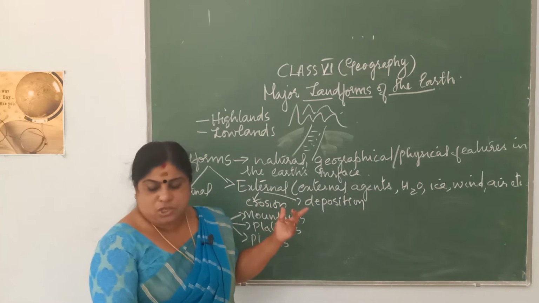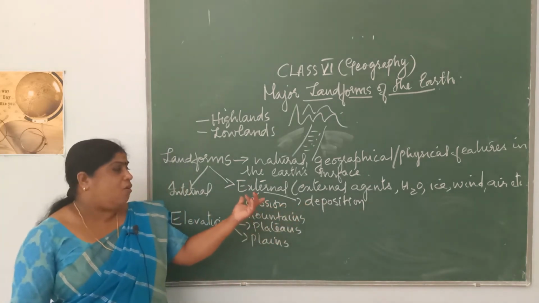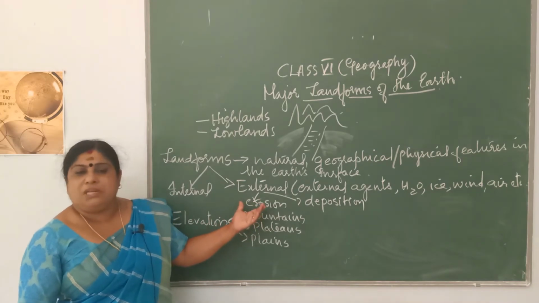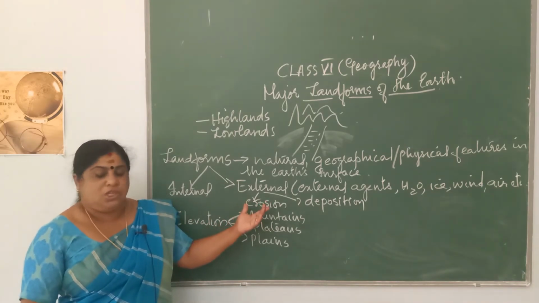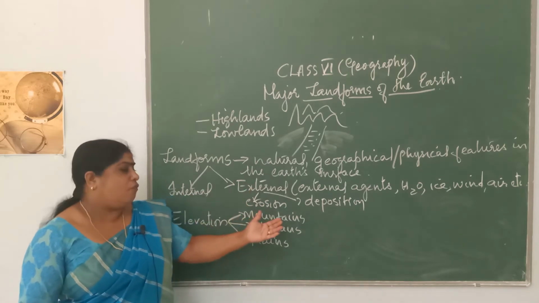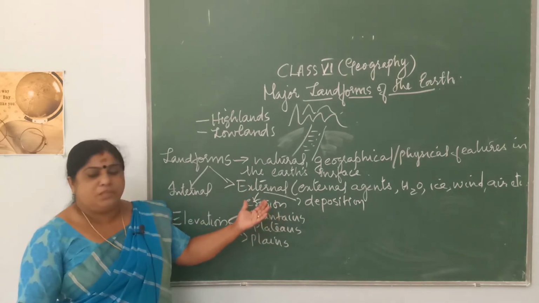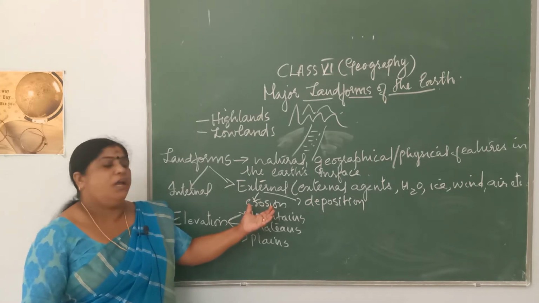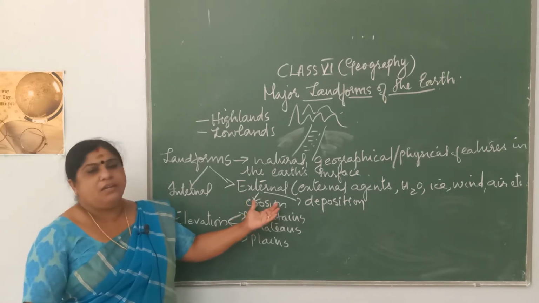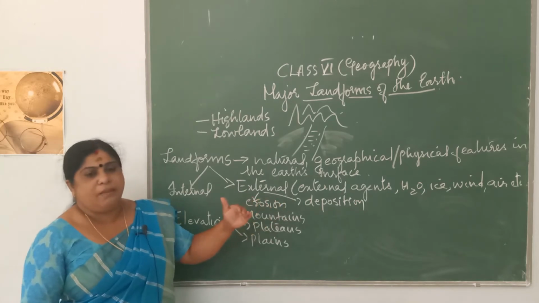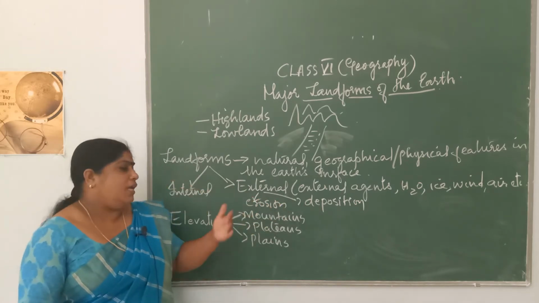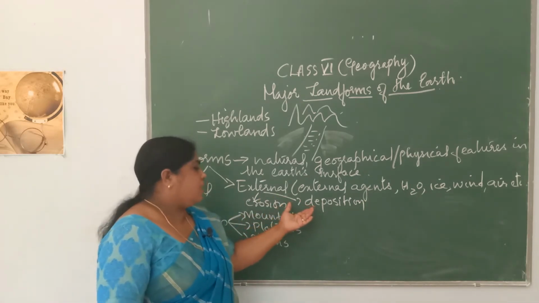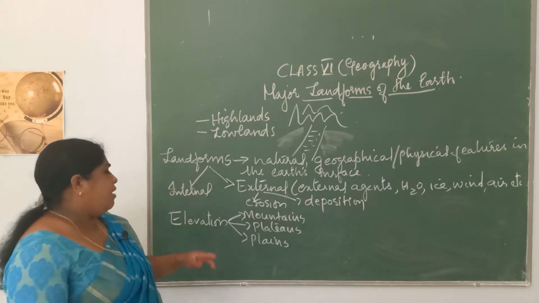Erosion means the wearing away of the topmost layer of the earth's surface, and these eroded materials are deposited, or rebuilt, in the form of deposition. When land areas are eroded, it makes a relief feature, and due to deposition material gets piled up and forms a raised structure. All these are factors which result in different landform features.